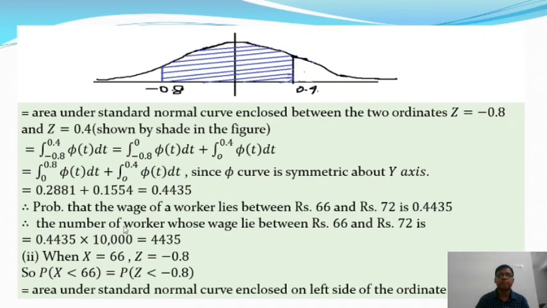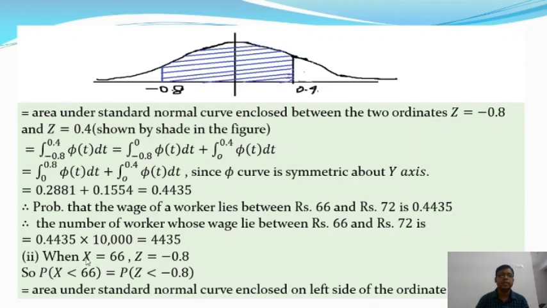So the number of workers whose wage lies between rupees 66 and 72 is 0.4435 times 10,000, since the total number of workers is 10,000. From this we get 4,435. So this number of workers lie between rupees 66 and 72.